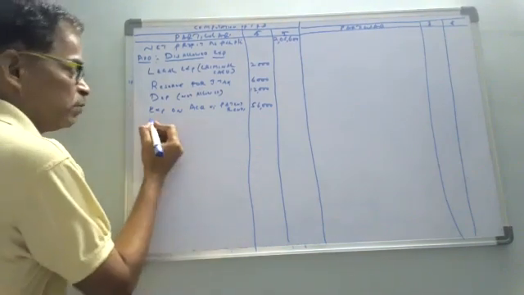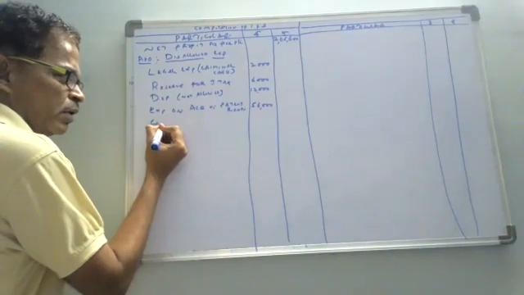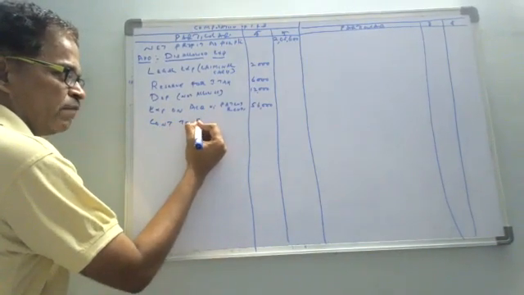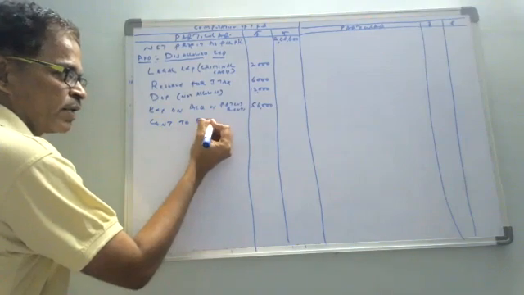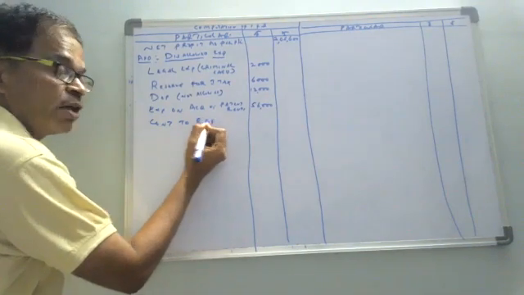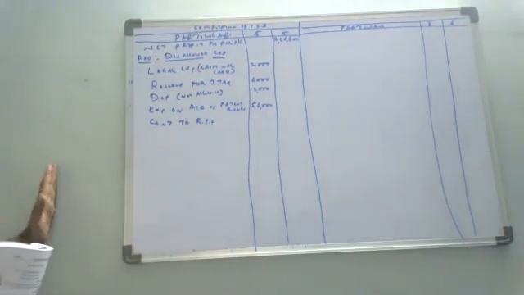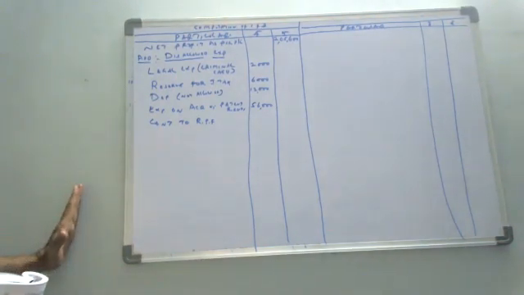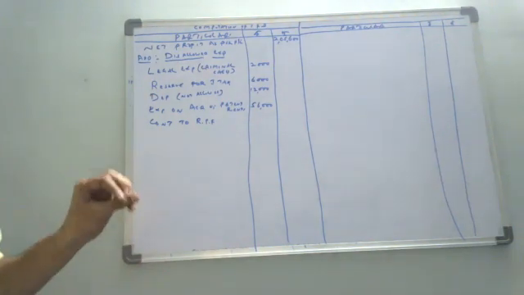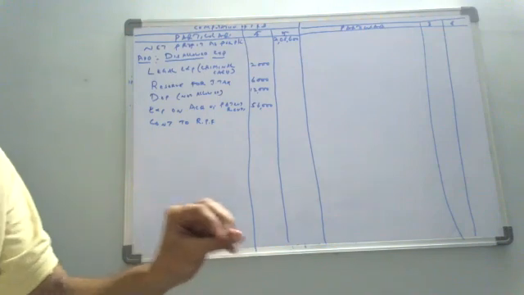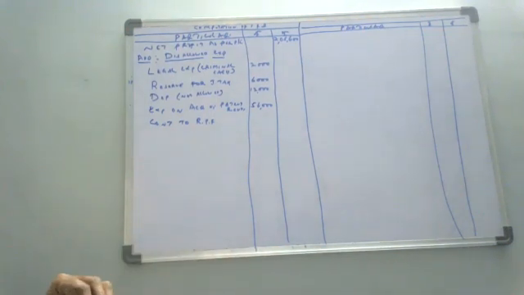Contribution to RPF, recognized provident fund, like EPF, employees provident fund. Whenever you are deducting an amount from the employee salary, that has to be deposited with the government before the due date of filing the income tax return.